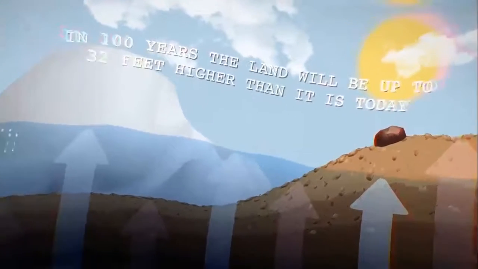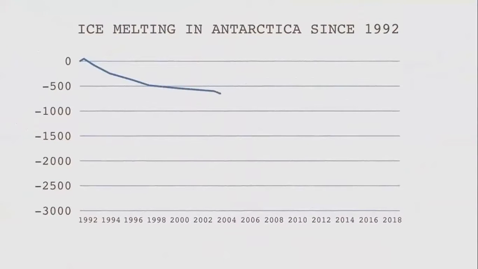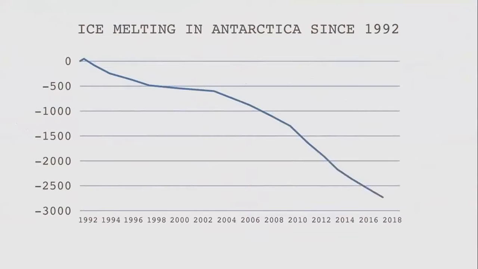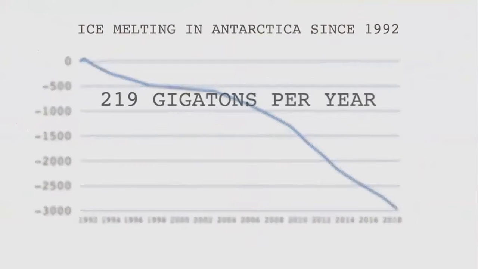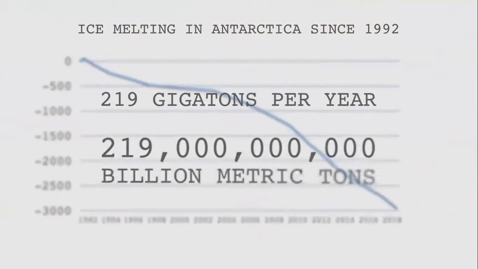And here is what it looks like. The amount of ice that has melted since 1992 until now has increased exponentially, and it is estimated that the rate of ice loss is 219 gigatons per year. That's 219 billion metric tons. That's a huge number to wrap your mind around.